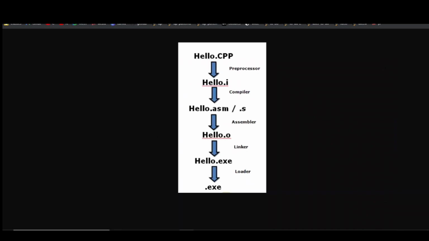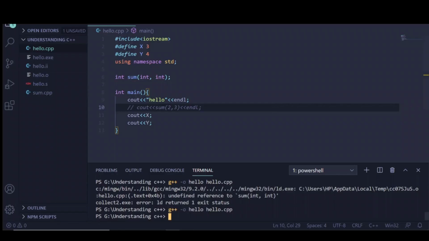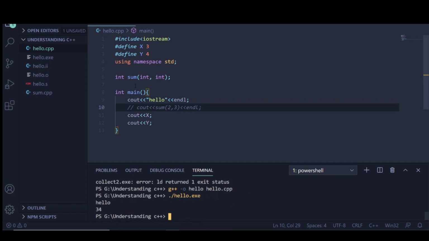So now the executable file has come, so we can run that and see whether it has some issue or not. Yeah, so we are getting this hello 3 4, because we have not added any space, so it is writing it like this. So there is no error.